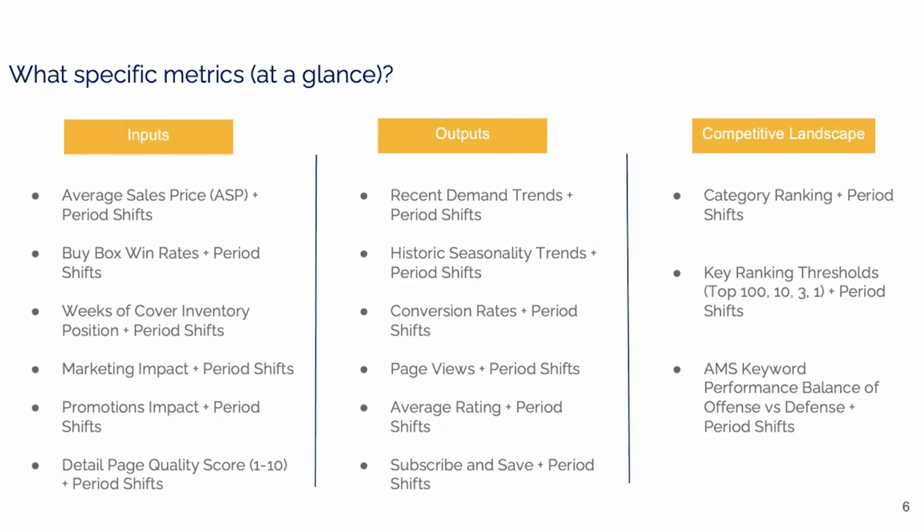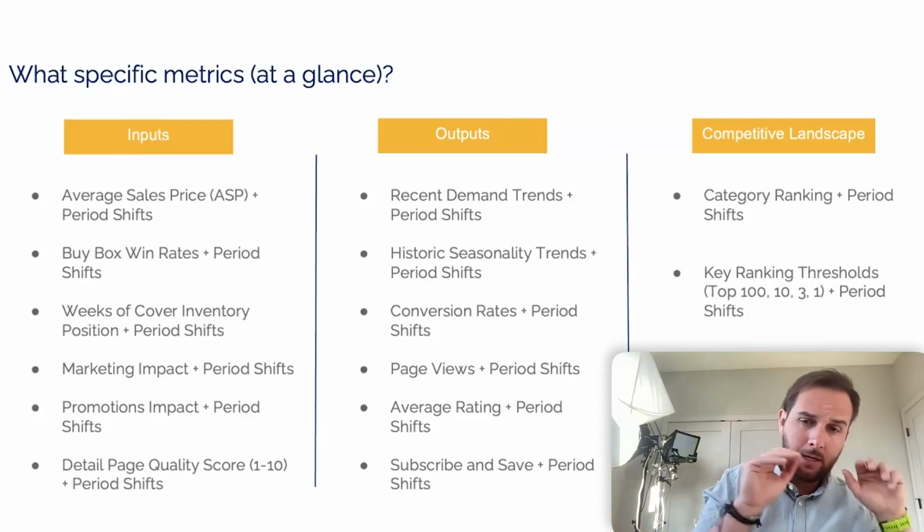So being in the top 3 versus the number 1 versus the top 100, there's particular thresholds that have a dramatic impact on future sales on Amazon. And then also across particular keywords that we're bidding on or not bidding on, and how that's working for us in an offensive or defensive manner. So if I sell Kleenex wipes and I can see that maybe it's getting really hard to buy impressions for Kleenex wipes, that's going to have a dramatic impact on my ability to get customers looking for Kleenex wipes.